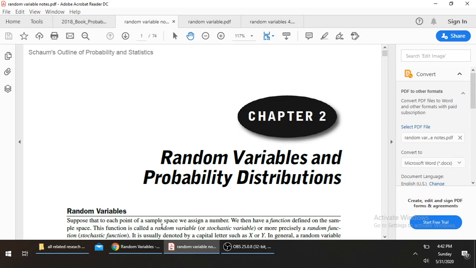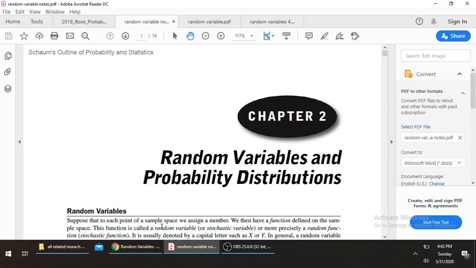Assign a number, we then have a function defined on the sample space. This function is called a random variable. It is also known as the stochastic variable and more precisely a random function. We can say it as stochastic function. So whenever you hear the random function or stochastic function, it means that it is talking about the random variable.